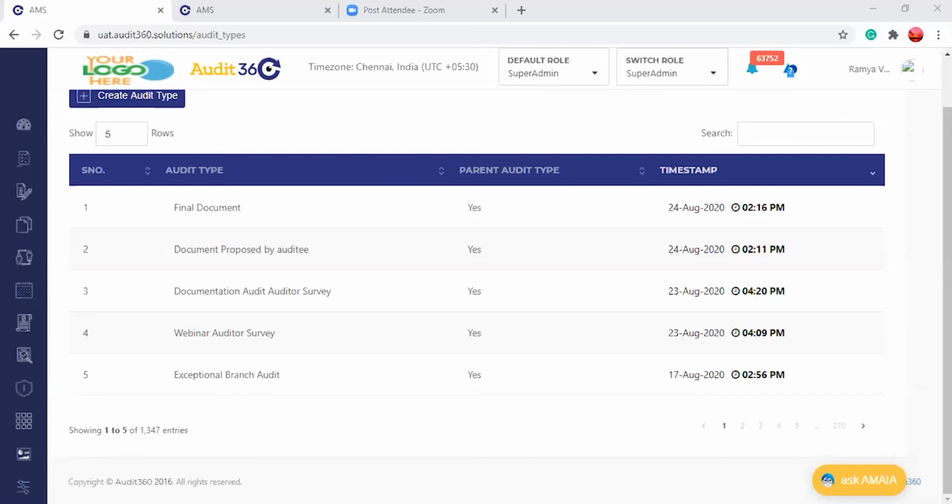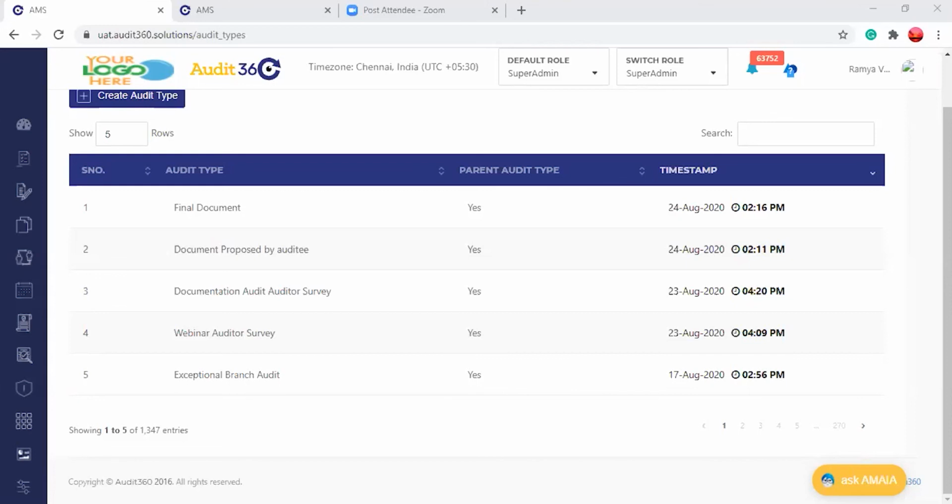Now, there's one more question. The question is, in case any auditee gives any suggestion regarding any policies that need to change, how will he or she come to know whether it has been viewed and what the decision is?